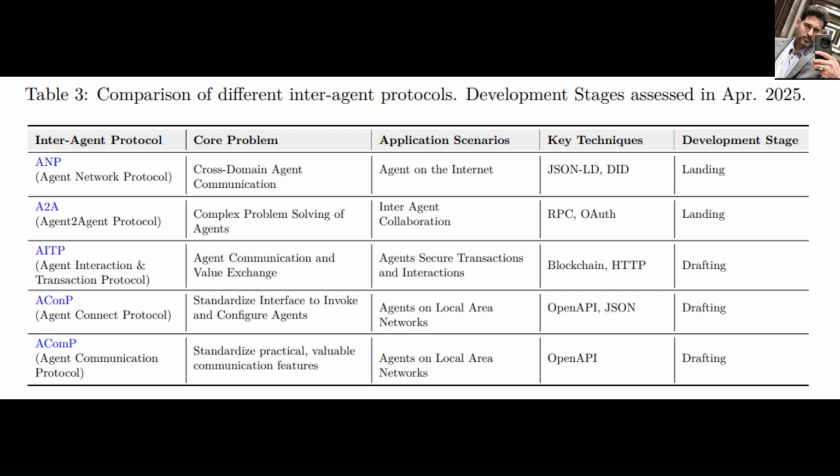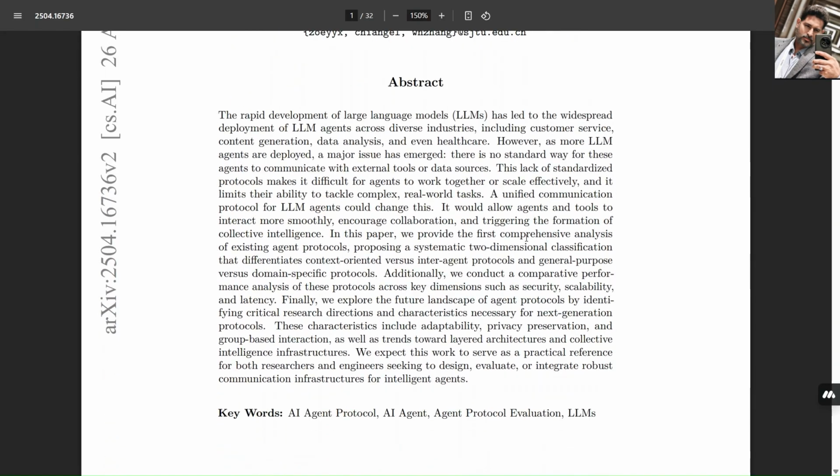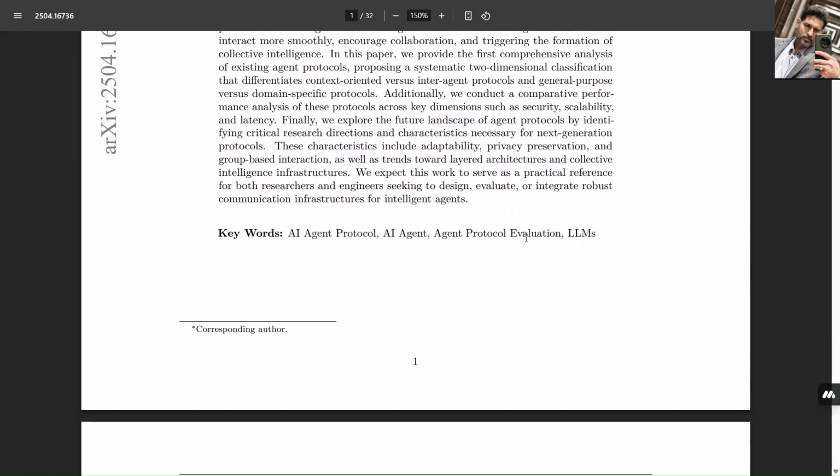Agora, University of Oxford. A meta-protocol that uses LLMs to dynamically negotiate which protocol to use. Why? Because not all conversations are equal.